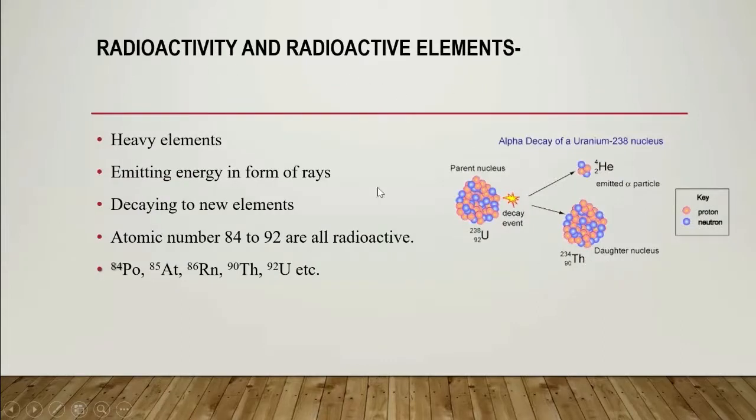Some properties of the radioactive elements: they are heavy elements, emitting energy in the form of rays, and decaying to new elements. Atomic numbers 84 to 92 are all radioactive: polonium, radon, thorium, uranium. Here is one example: after a decay event, uranium is converted to thorium. This is the atomic number and this is the atomic mass, this is the parent nucleus and this is the daughter nucleus. Here we can see that the atomic mass is changing, from 238 to 234, after a decay event.